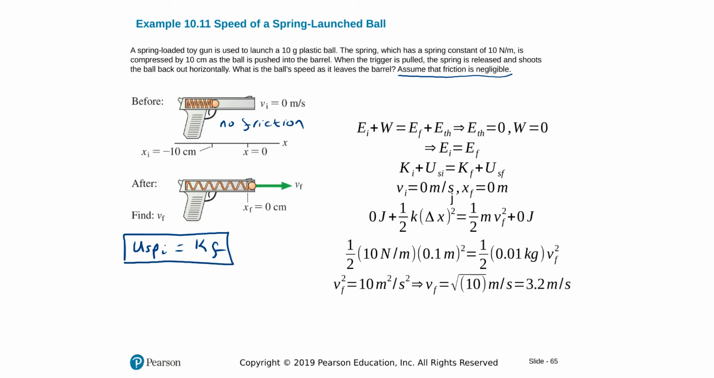If you go by techniques, initial plus work minus E thermal equals final energy, you'll say no work done, no thermal, friction is ignored, initial is equal to final. Initial is only spring potential, no initial kinetic energy. Final is only kinetic energy, no spring potential. Put in the values and solve for the velocity. 1 over 2 kx squared will be equal to 1 over 2 m v final squared.